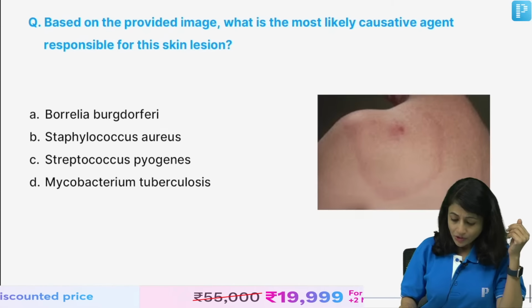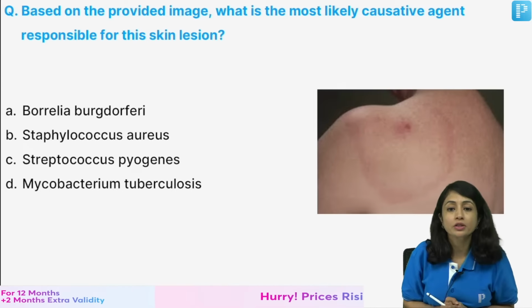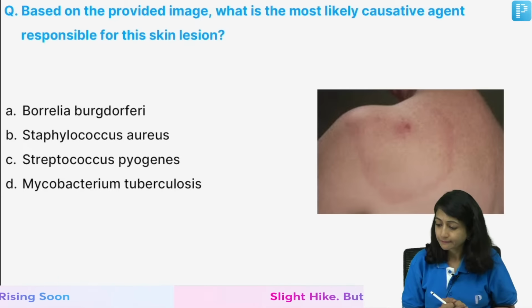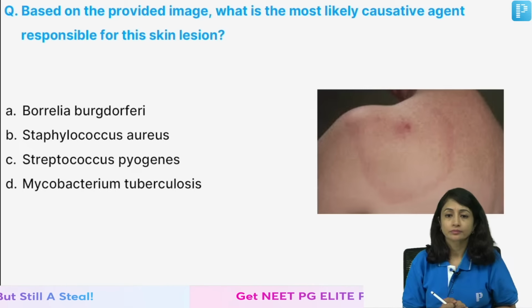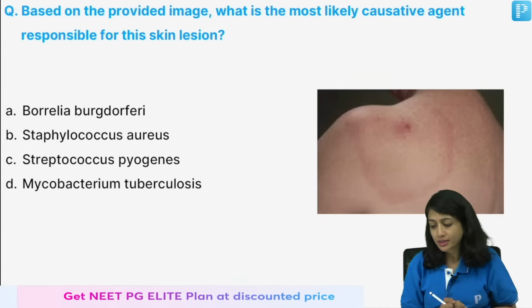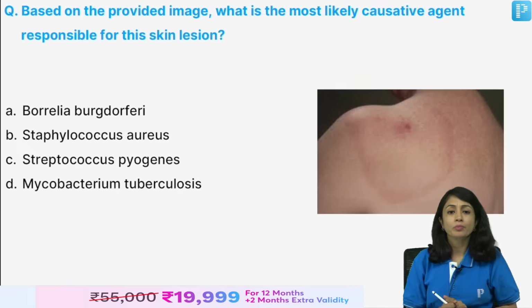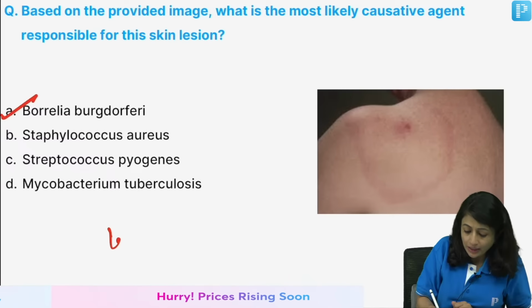Now, based on the provided image, what is the most likely causative agent responsible for the skin lesion? I will try to discuss the kits in the end. So, what is this condition? You are right, this is Borrelia burgdorferi, a feature of Lyme's disease.